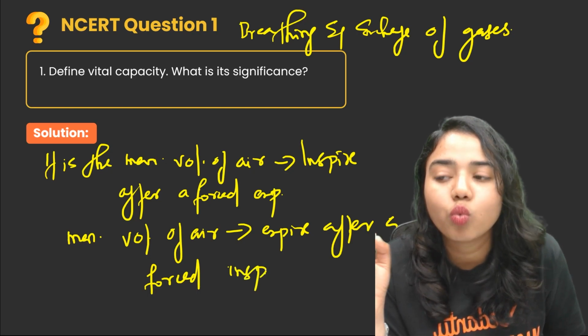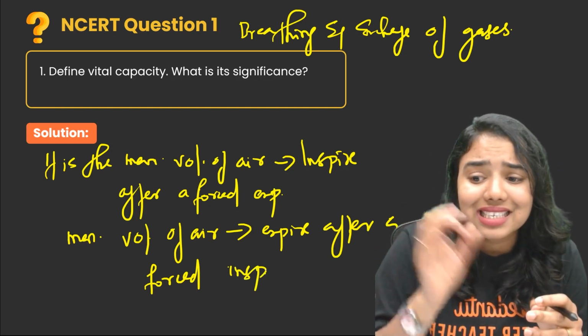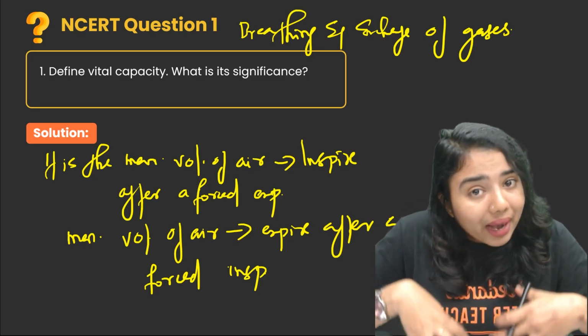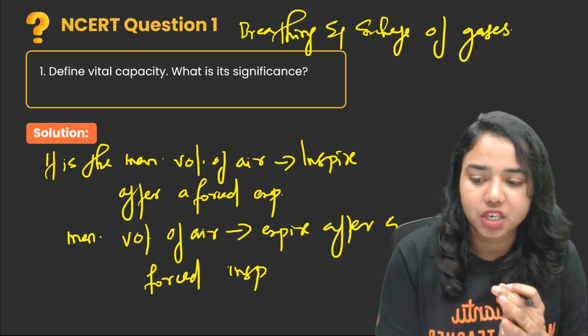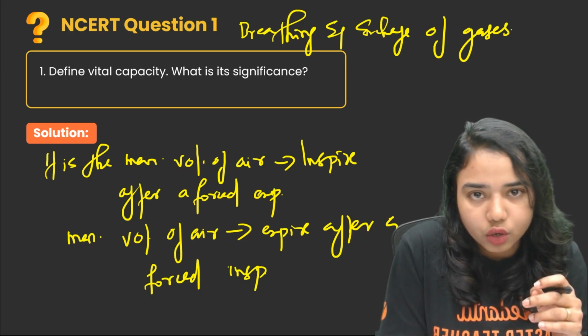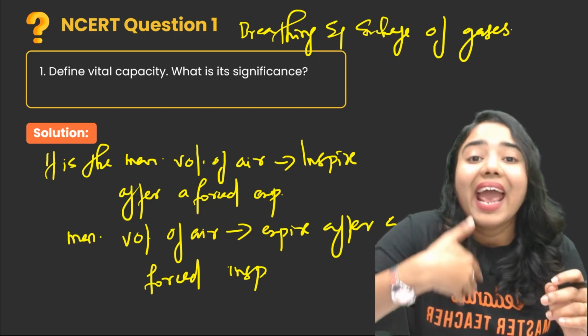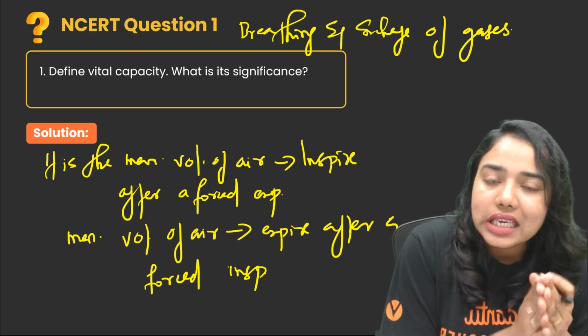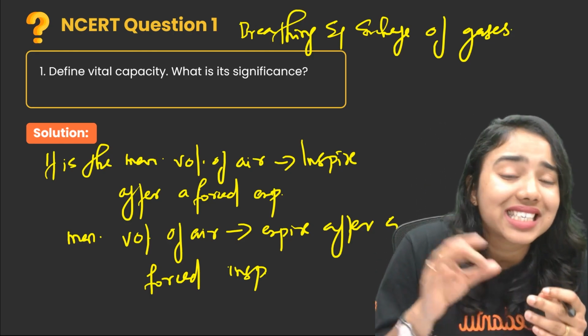Okay, so what is meant by vital capacity? It is the maximum volume of air a person can inspire after a forced expiration, or the maximum amount of air a person can expire after a forced inspiration. And here is the question, what is its significance?